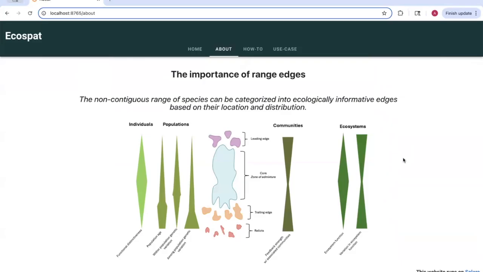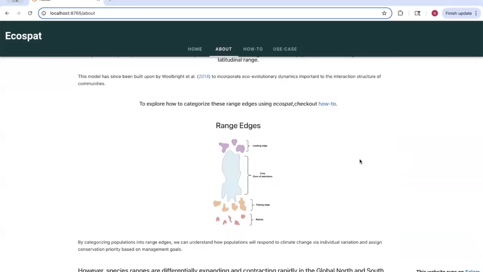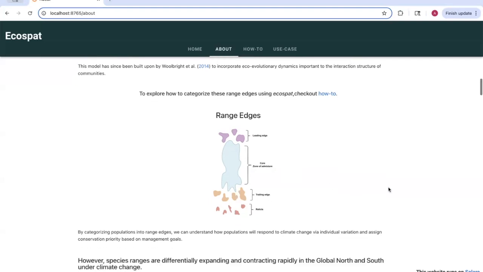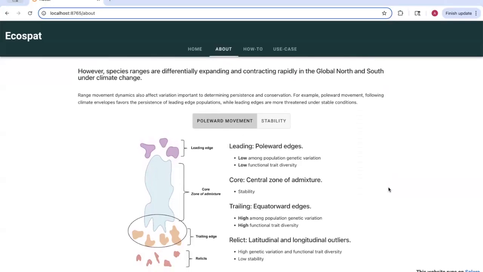Ecospat has significant biological relevance, especially under climate change. By breaking a species' non-contiguous range into edge categories of leading, core, trailing, and relic zones, we can identify the genetic and functional attributes of these different populations. However, species ranges are also moving in response to climate change, with large effects on persistence. Species are expected to move poleward to track their climate envelopes, but not all ranges are moving as expected.